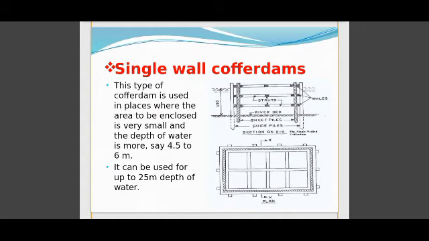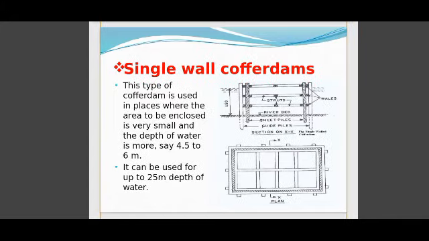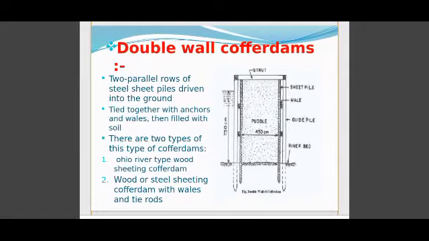A single wall cofferdam area can be enclosed by sheet piles and guide piles, and then water is pumped out, which makes the enclosed area free from water such that the construction work can now be done in dry condition. Look at the figure. Then after single wall cofferdam, the next type is double wall cofferdam.